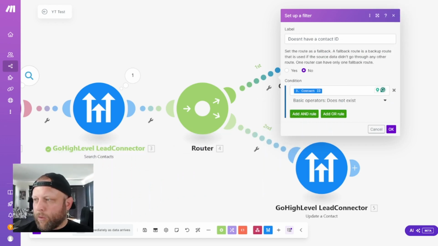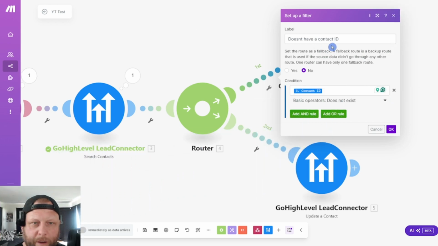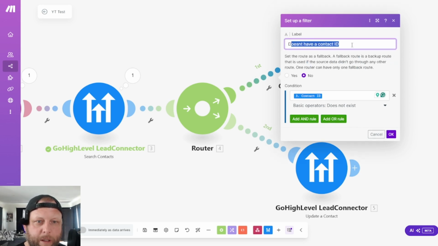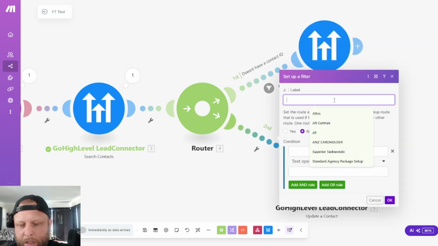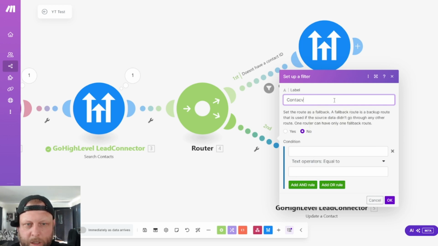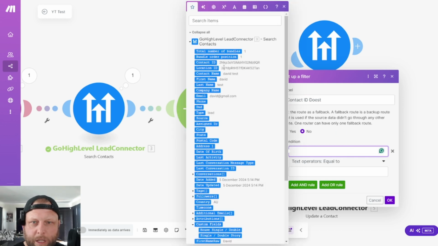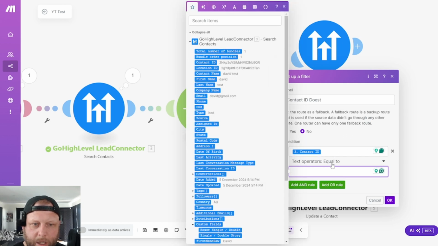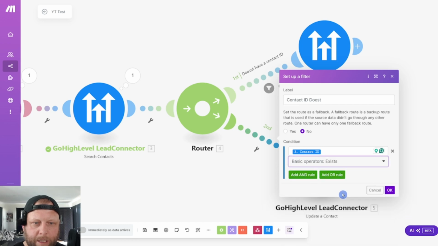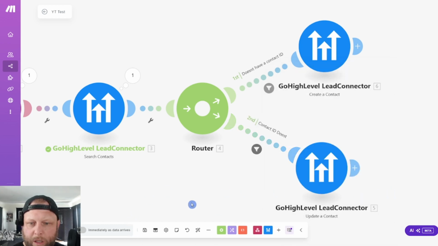Oh, I hope I had that all right in here. I really forgot to move my face. I'll just go through it in the second one, but I just wrote this in manually myself. Contact ID I selected, and I added the rule that says it does not exist. Alright, hit that and save. And in here, contact ID does. The condition is the contact ID, and drop down here, exists. Alright, that's all it is.